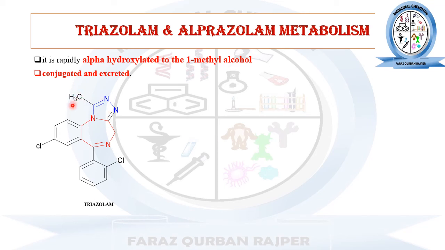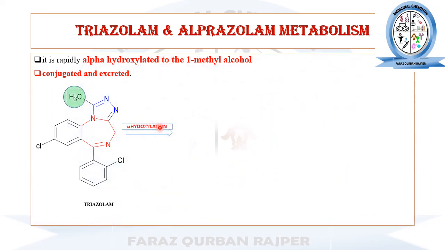During the metabolism, alpha hydroxylation of this methyl group takes place, and due to the hydroxylation at this methyl group, it is converted into its corresponding alcohol.